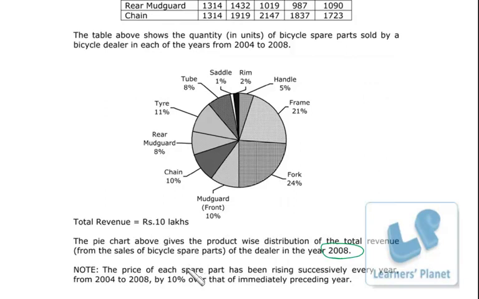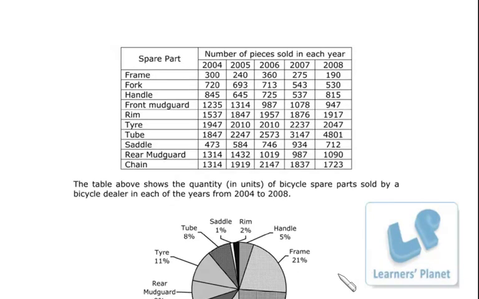And next is the price of each spare part has been rising successively every year, 10% that of immediately preceding year. Okay, so 10% every year it is increasing, right? So suppose in 2004 it is rupees 100, then in the next year it will be 110, then 121, then 133.1 and so on. So that you can say the effect is actually compounding. Okay, now let's go to the questions.